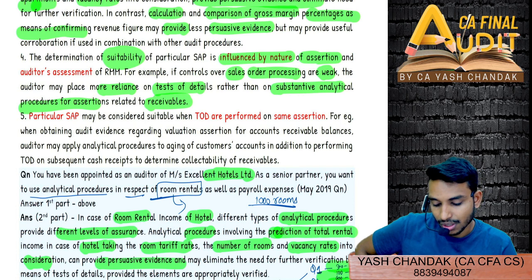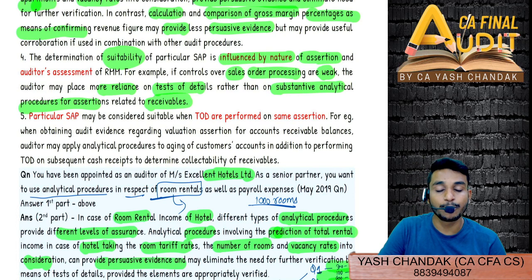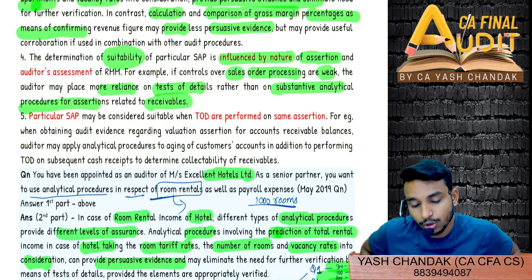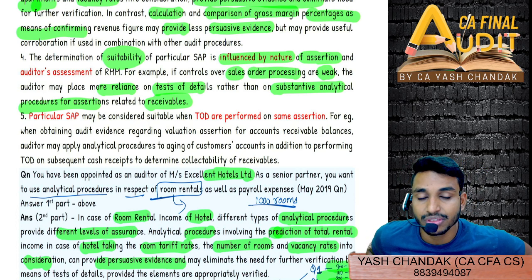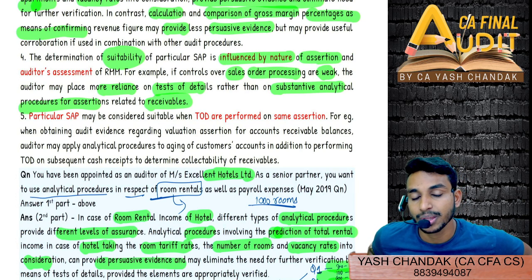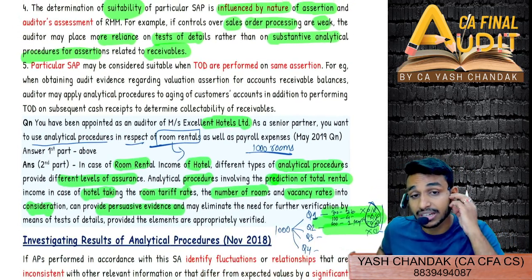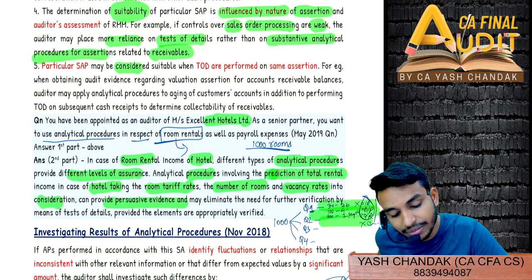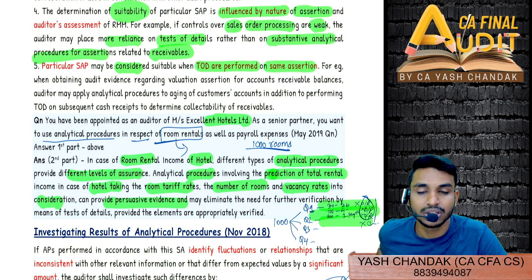So what I was saying is that the data's calculation will be considered more reliable when there are proper controls. So it would be suitable when the controls are there over the related financial items. So for sales, for data, the related financial items are sales, right, or collection. If proper controls are not implemented, then definitely you cannot simply say that yes, substantive analytical procedure can be performed. And lastly, SAP may be considered suitable when TOD are performed on the same assertion. When TOD are performed on the same assertion.